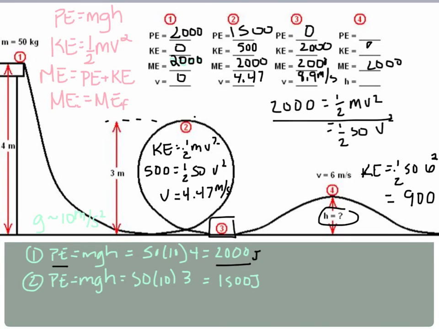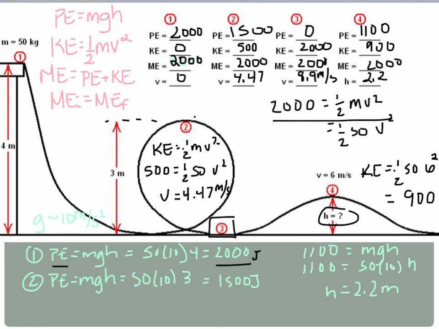So our kinetic energy here is 900, which means our potential energy is 1100. And now doing our last potential energy, this time we'll have 1100 equals mgh. So 1100 equals 50 times 10 times h. So 1100 divided by 500, the height ends up being 2.2 meters. So I can write that in the last blank here.